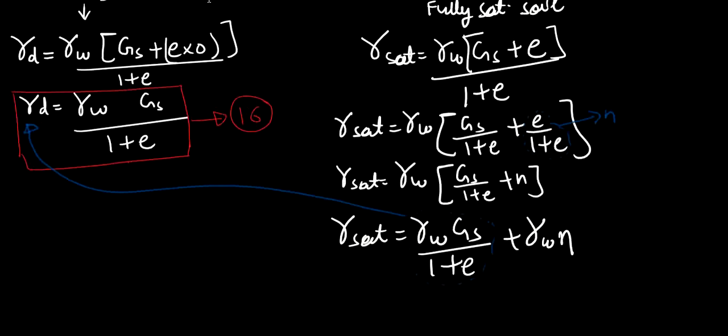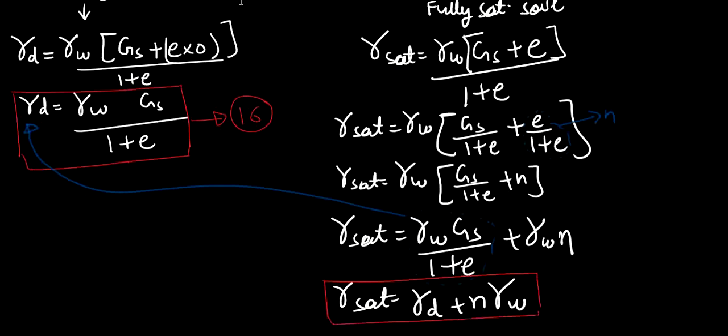So I will get gamma saturated is equal to gamma dry plus n gamma W. Let's number this one as 18.